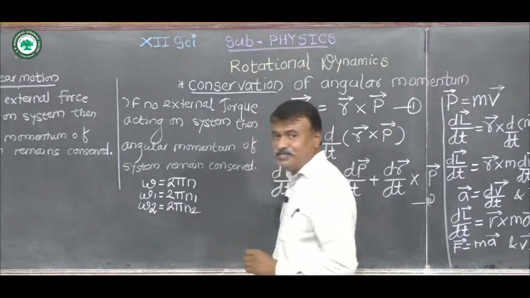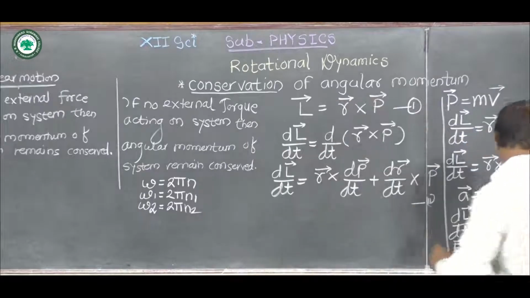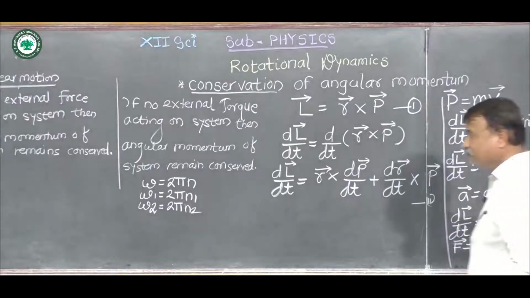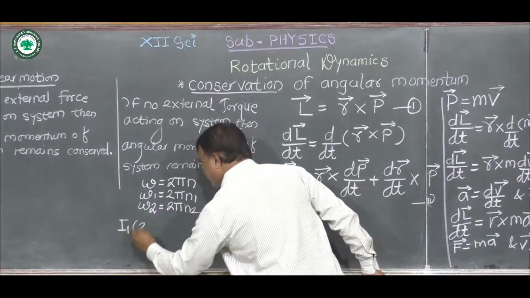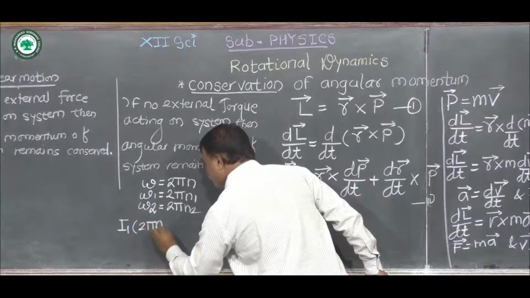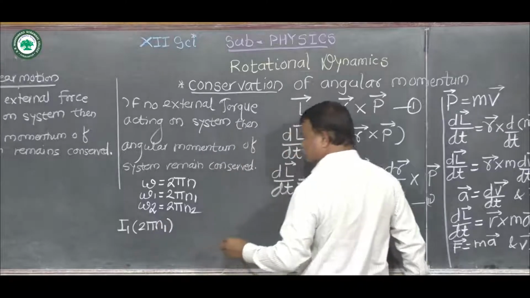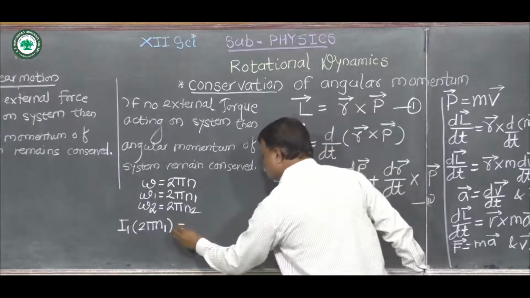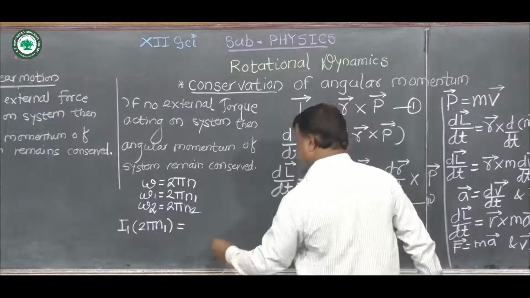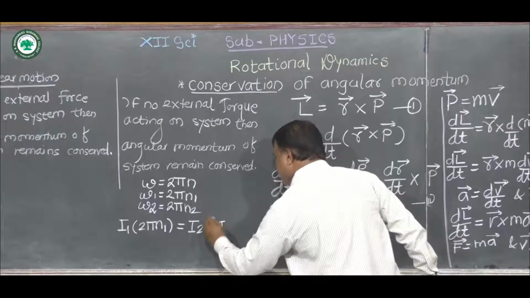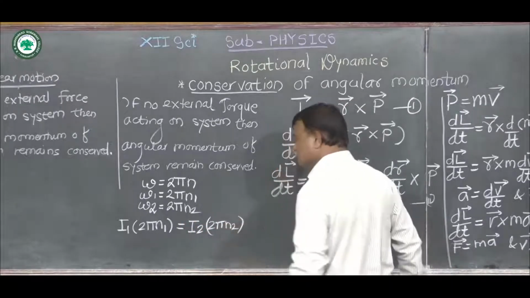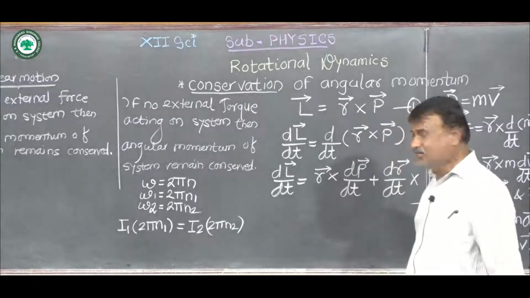Substituting in this equation, we get I1 times twice pi n1 equal to I2 times twice pi n2, equal to constant.